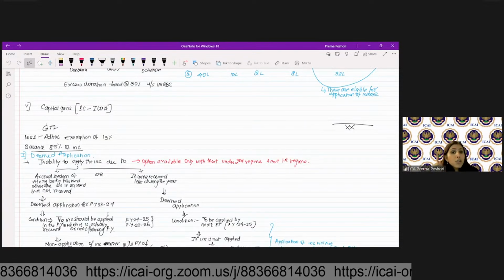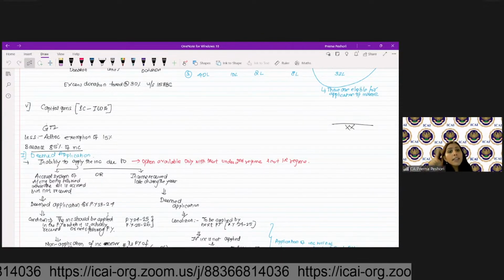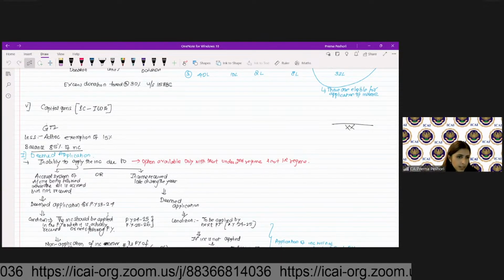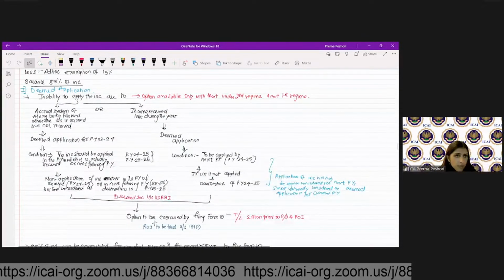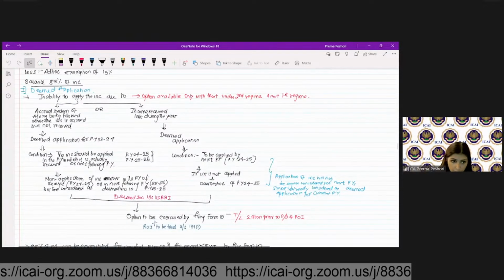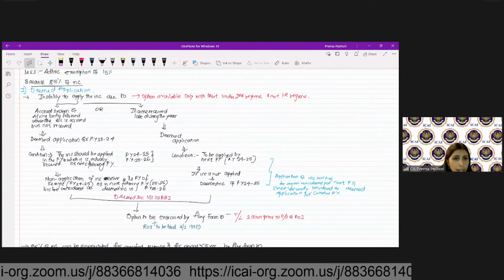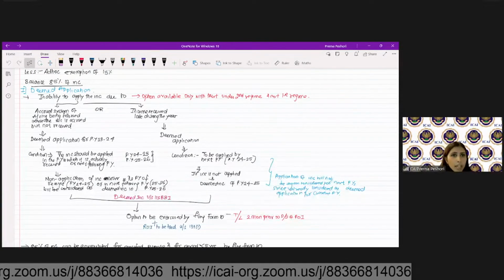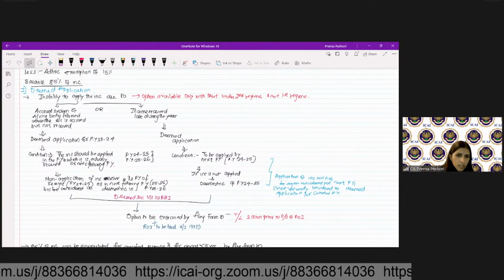However, the condition is I should apply the income, let's say if it is received in 24-25, in that year or in the year following that, in 25-26. If I do not apply the income, either when it is received in that year or in the next following year, it will be considered as deemed income of 25-26, which is the next following year.